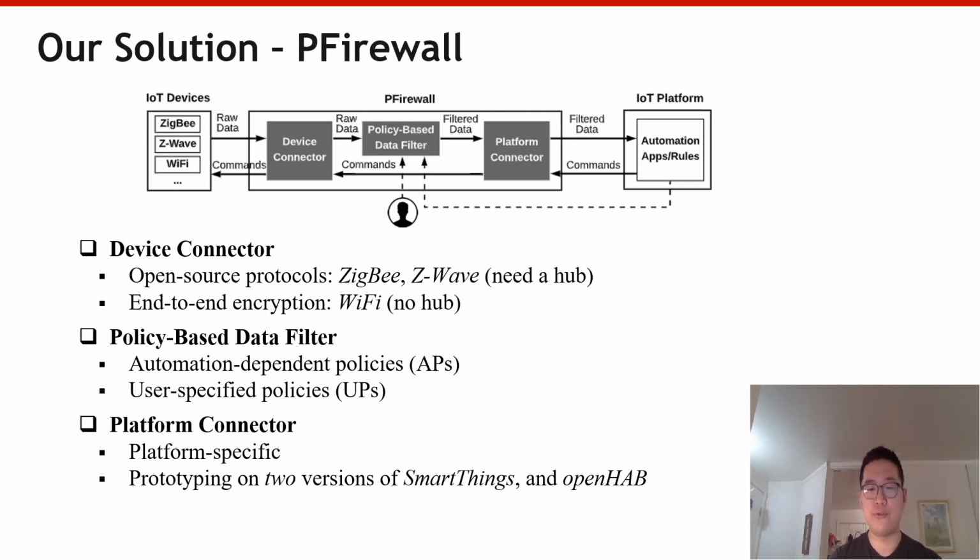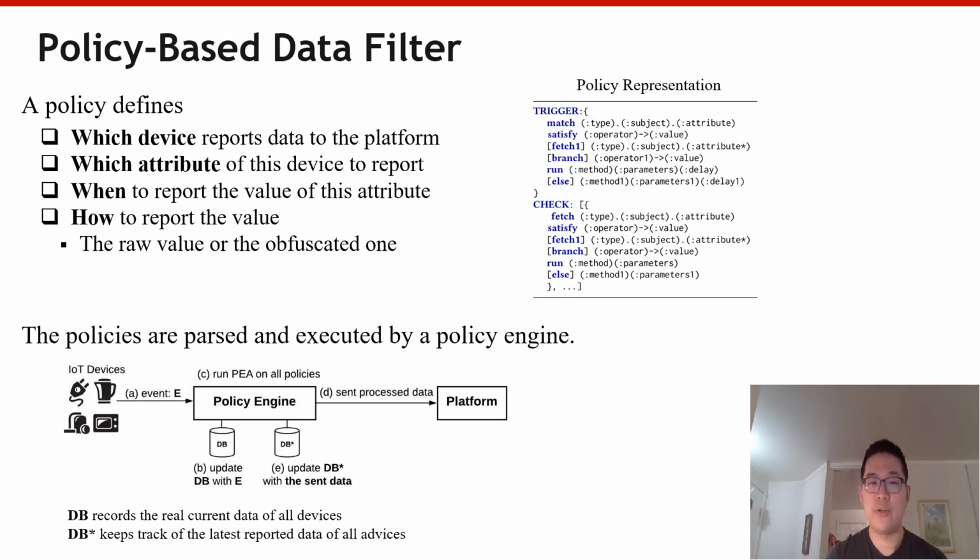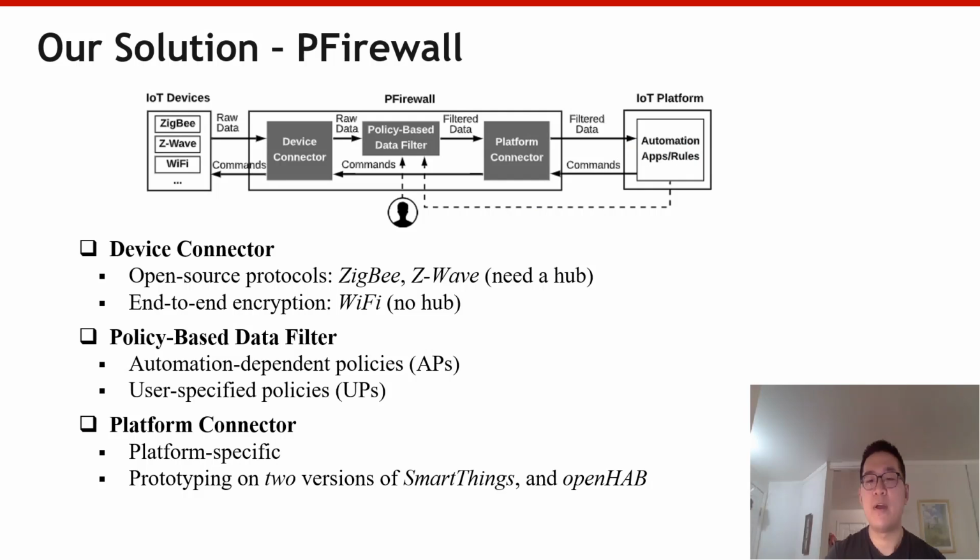Thus, a challenge we have to solve is how to reduce data leakage in a closed system where none of the devices, hub, communication protocols, or the platform are modifiable. To address the problem, we develop a man-in-the-middle style proxy to mediate the communication between IoT devices and the platform. Here's an overview of our solution, PFirewall. PFirewall consists of 3 modules: a device connector, a policy-based data filter, and a platform connector.